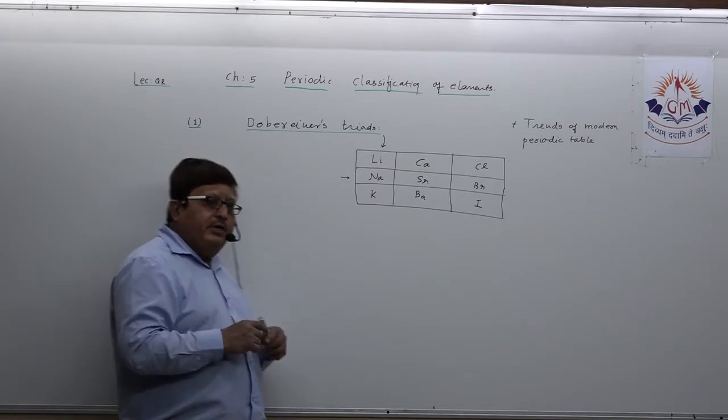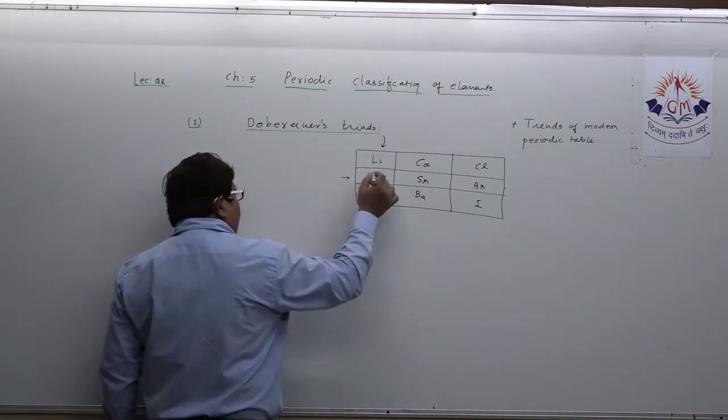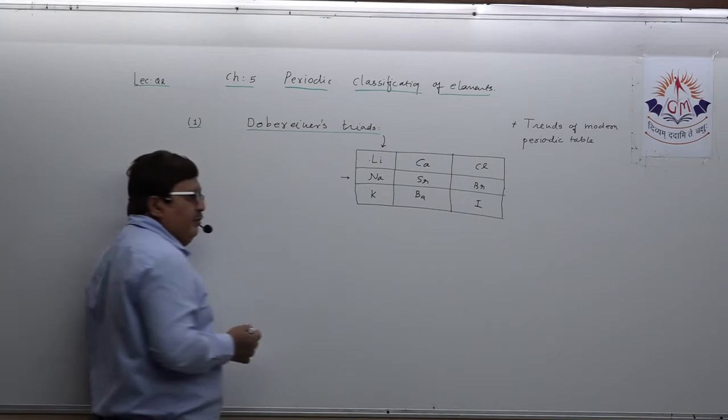At the same time, the atomic mass of the middle element is the average of the atomic masses of the first and last elements.